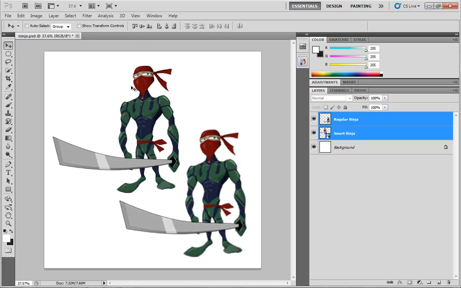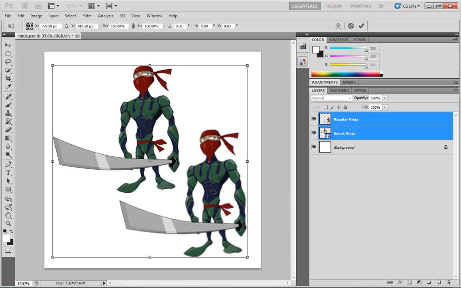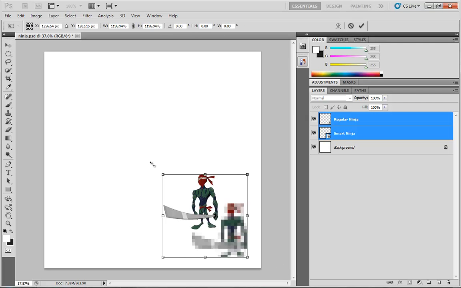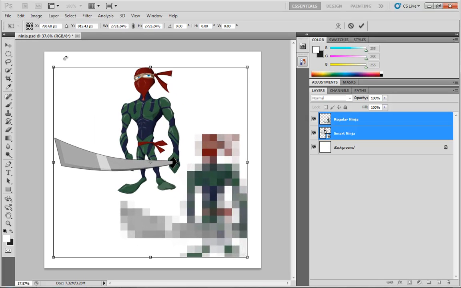My Smart Ninja is still nice and clear. He's still all sharp. But take a look at what has happened to my regular Ninja. Ooh, it looks pretty terrible. Now let's do it again. Let's hit Control-T. And this time we'll scale it way down to just a couple of pixels. Hit Control-T one more time. And we'll drag that all the way back up and press Enter.